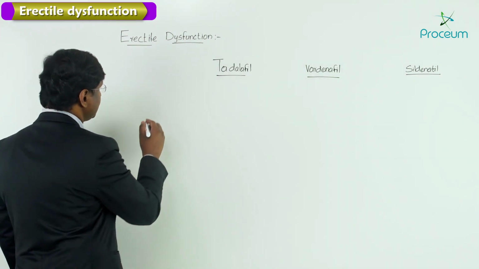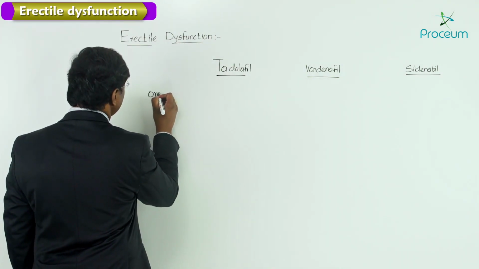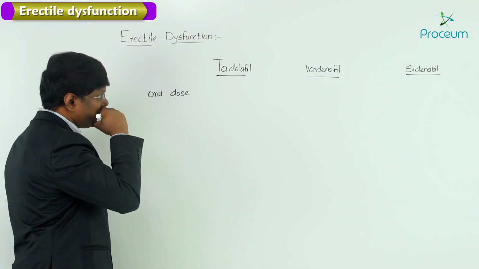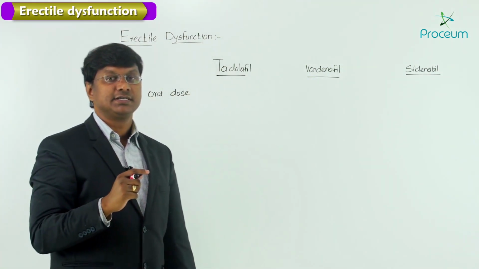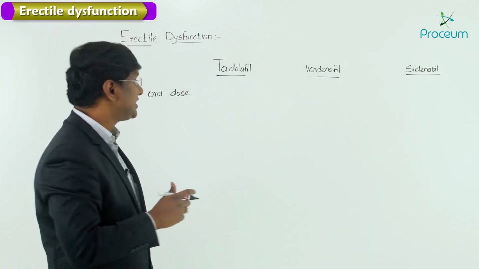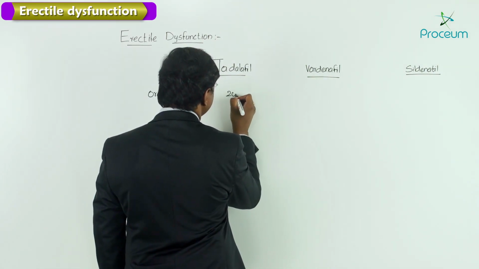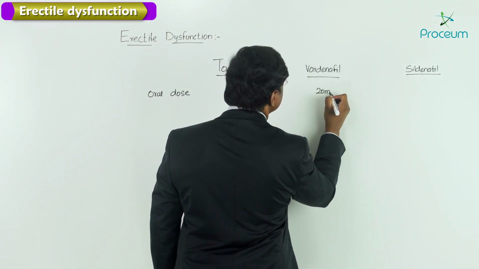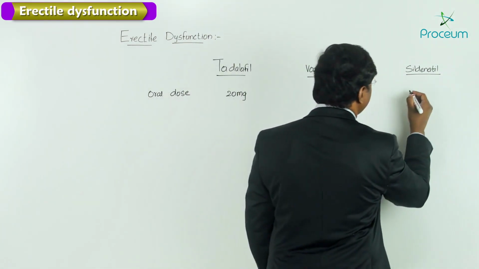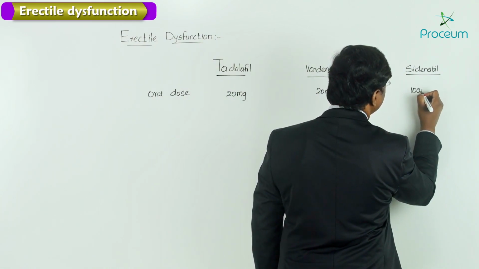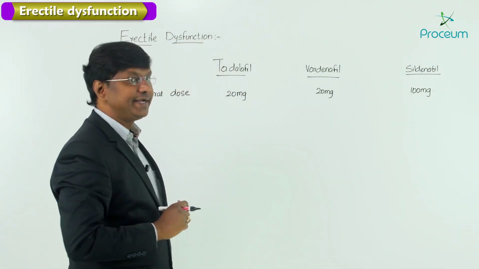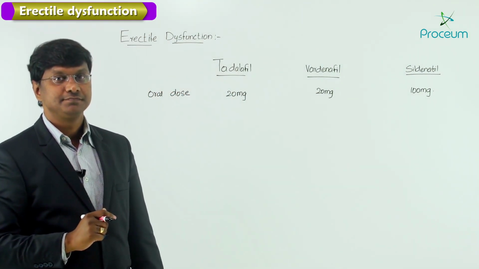So if you take the oral dosage of these three drugs, for Tadalafil as well as Vardenafil, the dosage is around 20 milligrams, whereas the dosage of Sildenafil is around 100 milligrams.